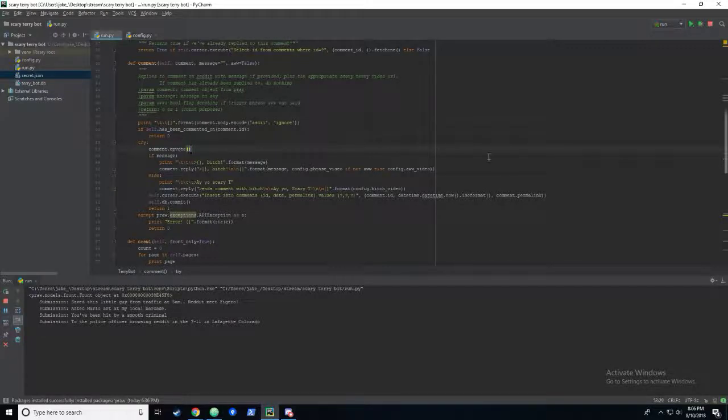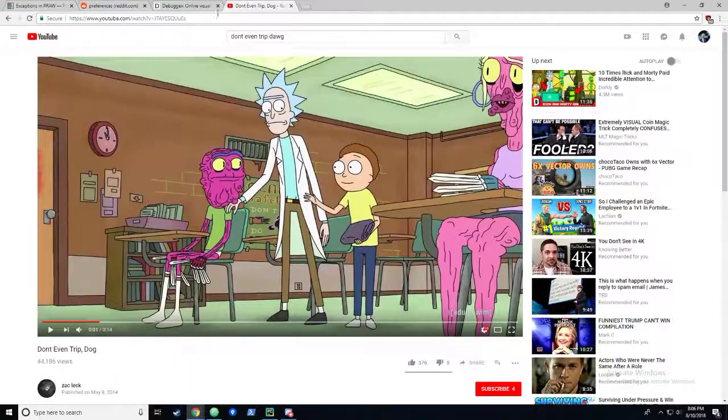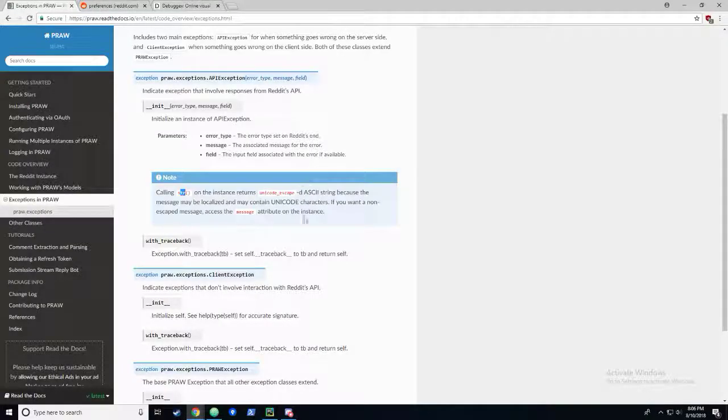What else could I do? I could keep track of, or I could write another function that goes through my replies and looks for replies to any of my replies and upvotes those or interacts with them. So if somebody says good bot, it could just reply, thanks, bitch. That'd be kind of funny. Let's look into how we could go about doing that. I'm not going to do it right now, but it could be kind of fun to look into.